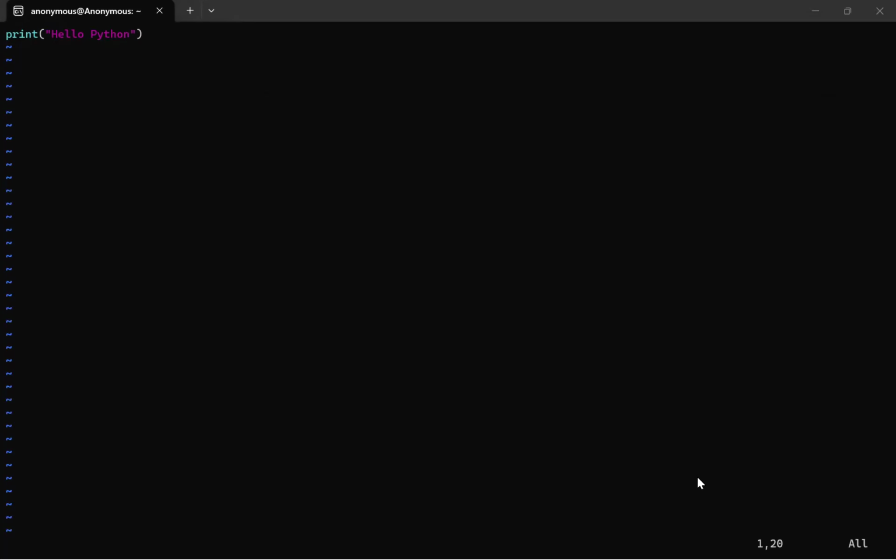After going to command mode, we give the colon symbol, shift plus colon. Then observe the left corner bottom. Here I am giving WQ.